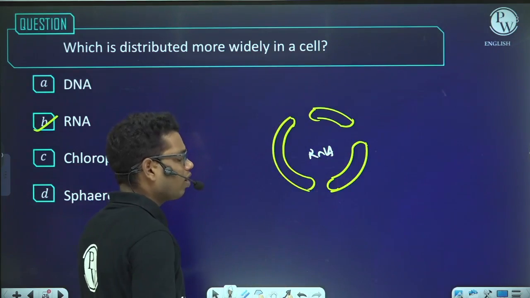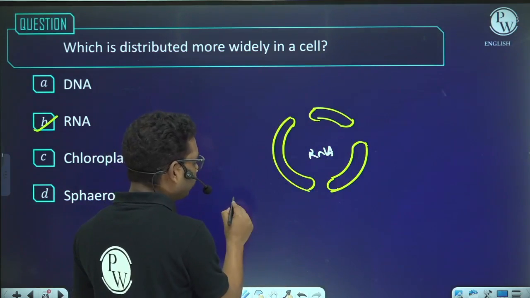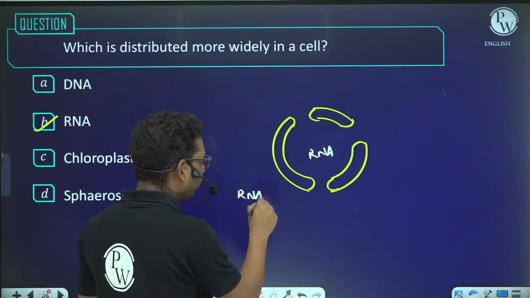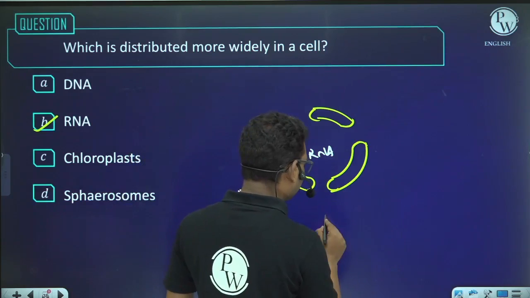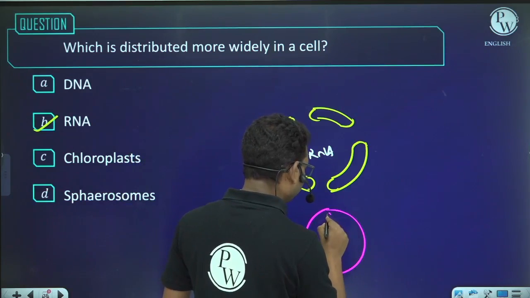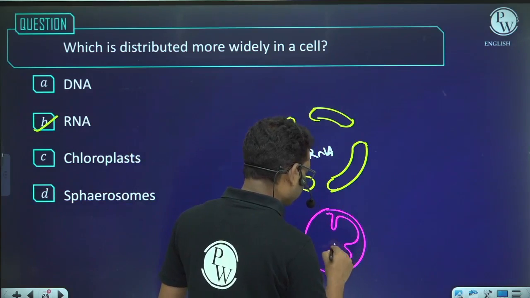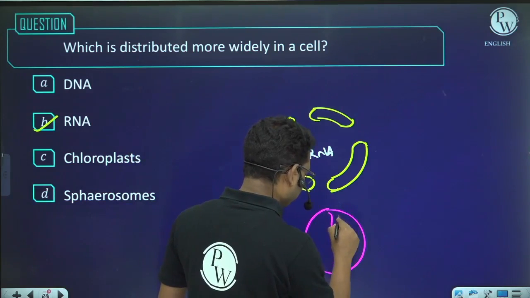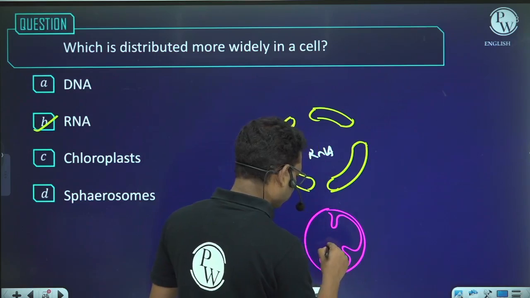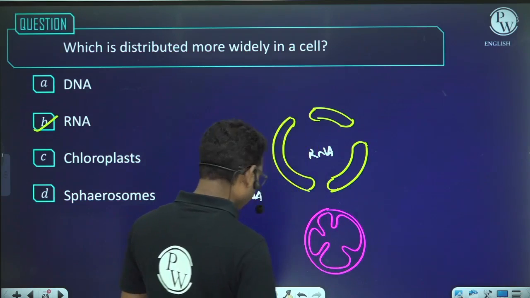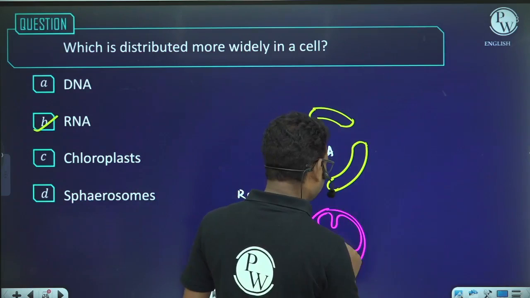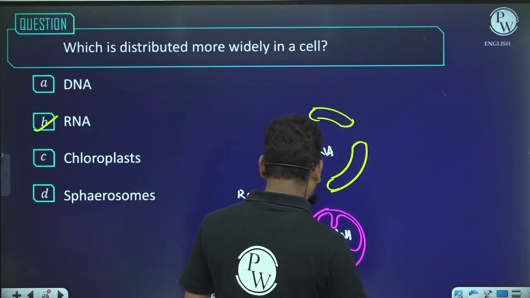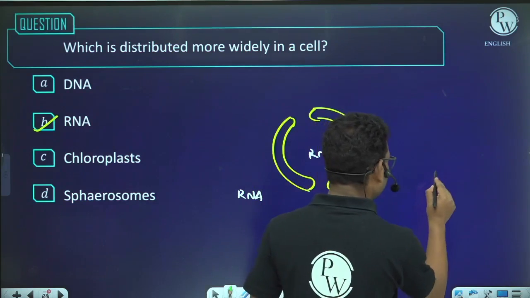In the nucleus we have RNA. In the cytoplasm RNA will be there. Suppose this is mitochondrion. Here also I will have RNA. And suppose this is chloroplast.